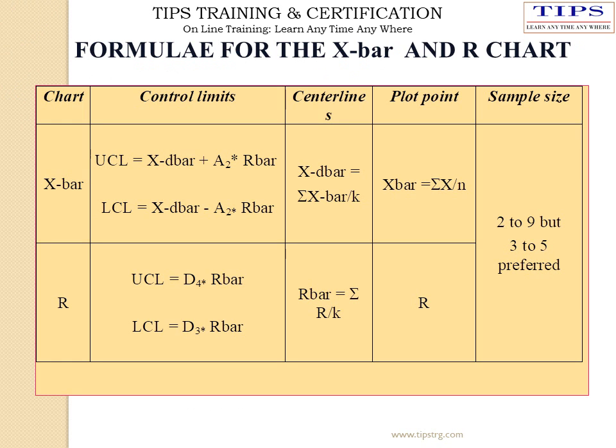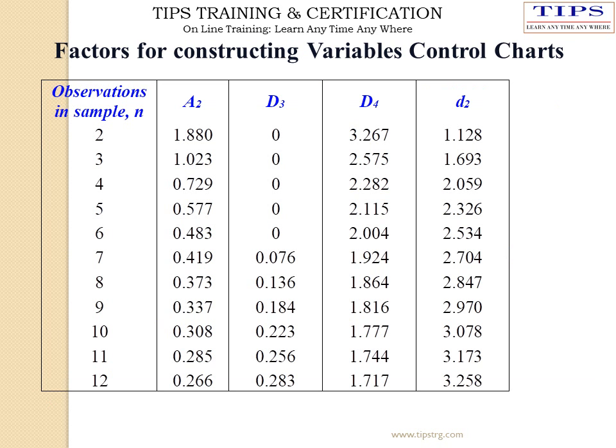These are the formulas given for calculating the upper control limit and lower control limit for X bar and R chart. These are certain factors which are required during the calculations in the particular formulas: A2, D3, D4, D2. All these are the standard values for calculations.